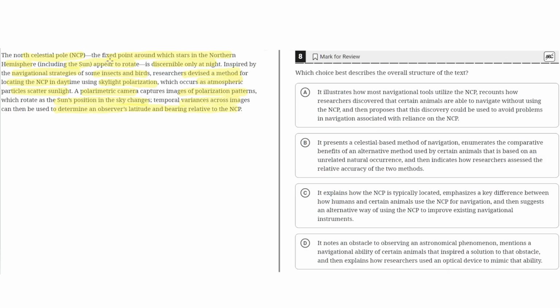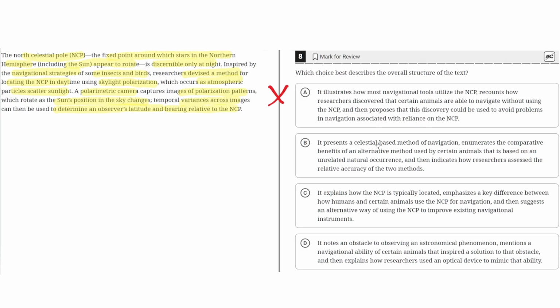Instead, it describes the definition of the NCP, which is like observing this natural phenomenon. And then it just highlights how the researchers were inspired by the insects and birds that used the NCP, and then they made their own innovation. So this doesn't follow what answer choice A said, and therefore we can eliminate answer choice A.